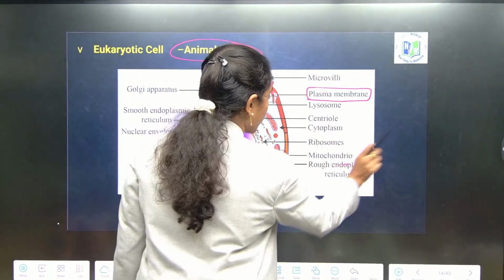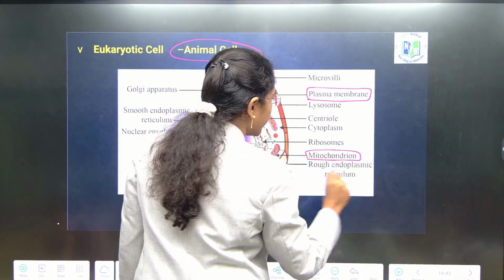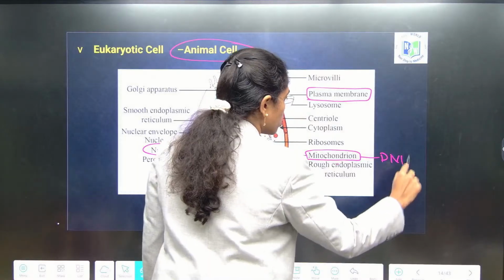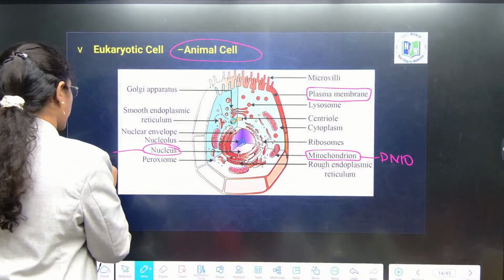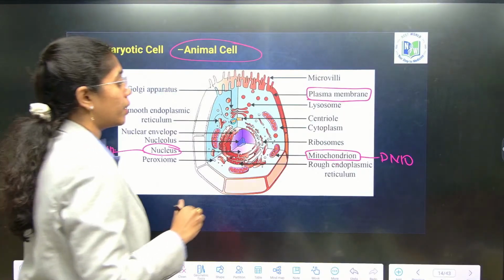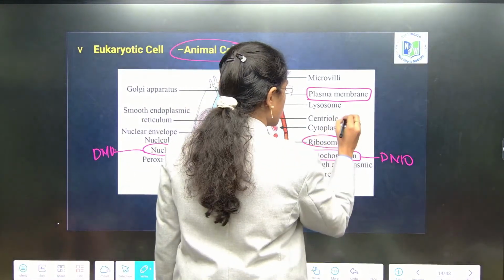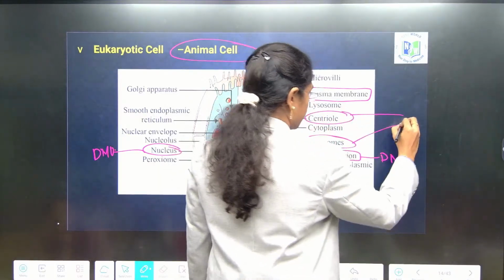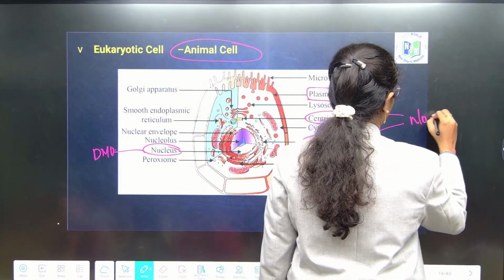Do you find any plastids here? No. Only two double membrane bound organelles, nucleus and mitochondria. Non-membrane bound organelles are two here. Very good. Ribosomes and centrioles. These are non-membrane bound organelles.